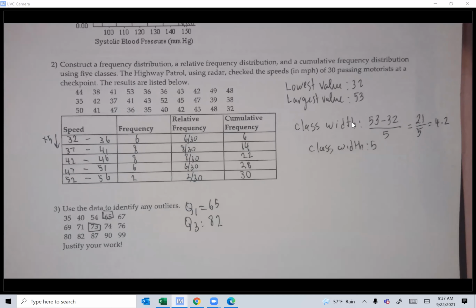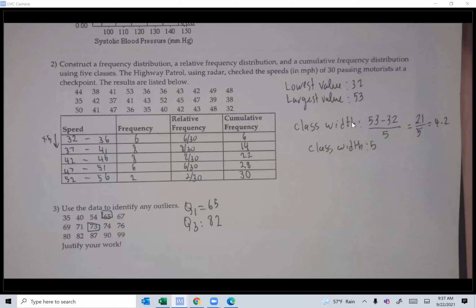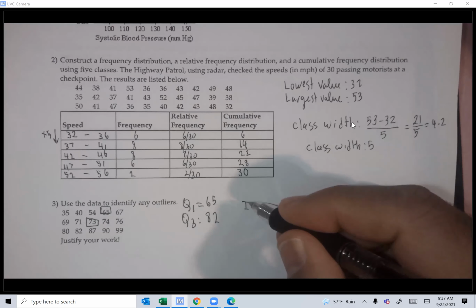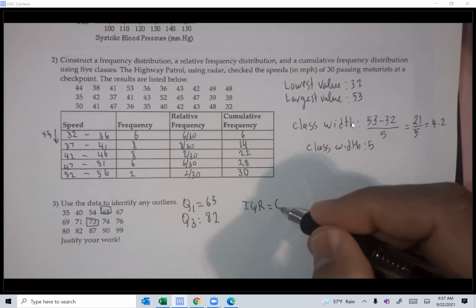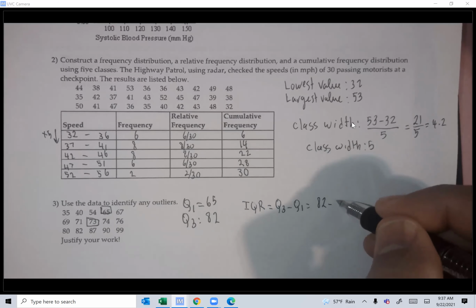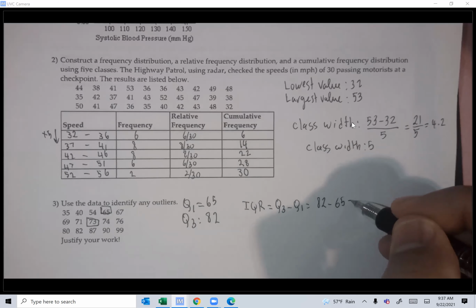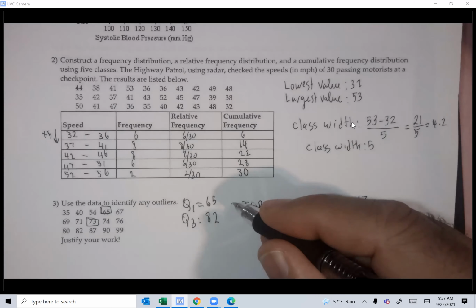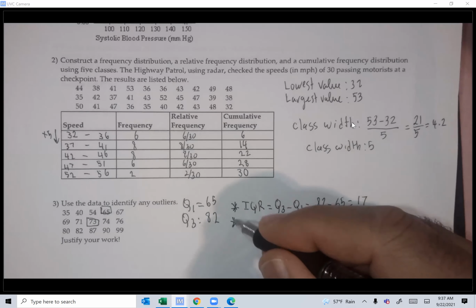And that's all I need to find the outlier. Let me show you the process of finding the outliers. First of all, you find IQR, which is Q3 minus Q1. 82 minus 65 should give you 17. Next step, multiply by 1.5.